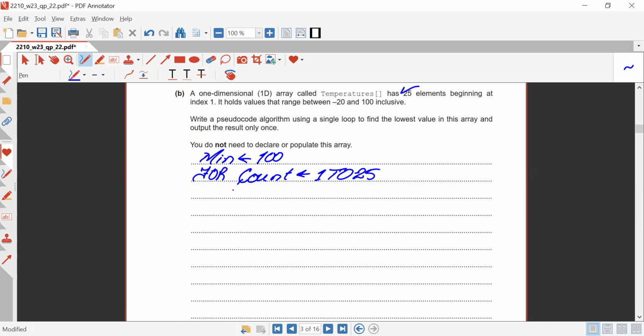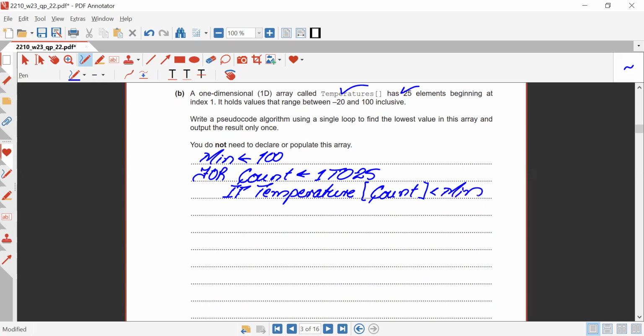Now we do have a condition. IF temperature, which was the name of the array. So we will be saying if temperature, okay, do remember that we need to write down the name of the array in the same format as it is provided to us. It was in a sentence format, so we wrote it in the sentence format. Now count, less than min.